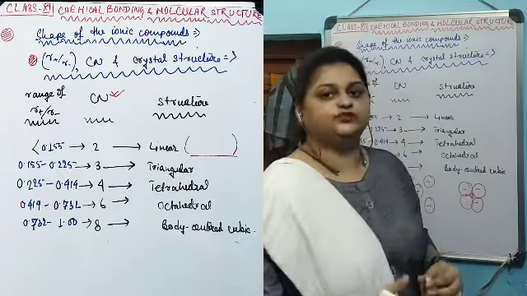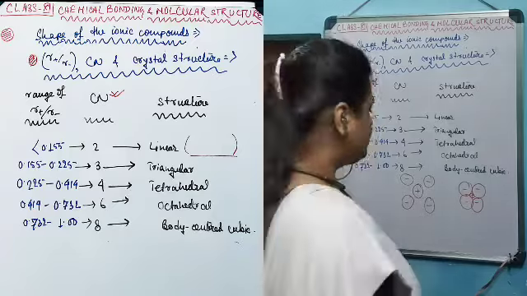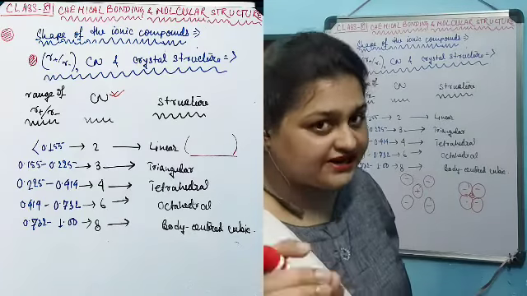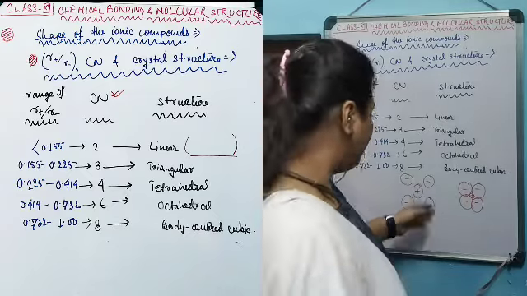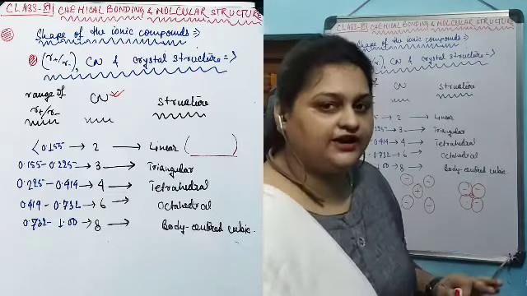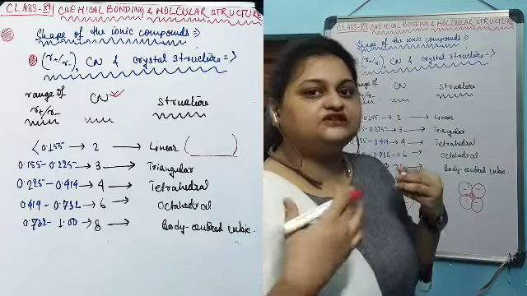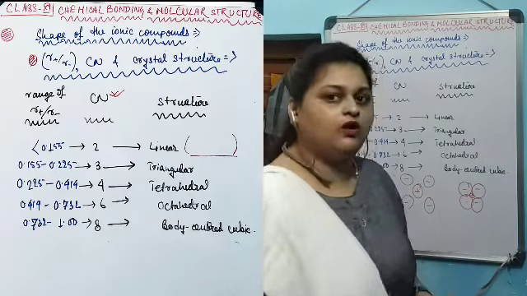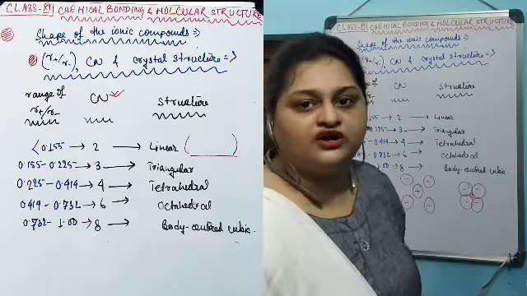Now, these two situations arise when differently sized cations and anions are combined. In both cases, the anion size that I am representing is the same. The only change I am making is the central ion. You can take the example of the anion also. When I change the size of the cation, from large to extremely small, the entire orientation of the anions with respect to one another changes.